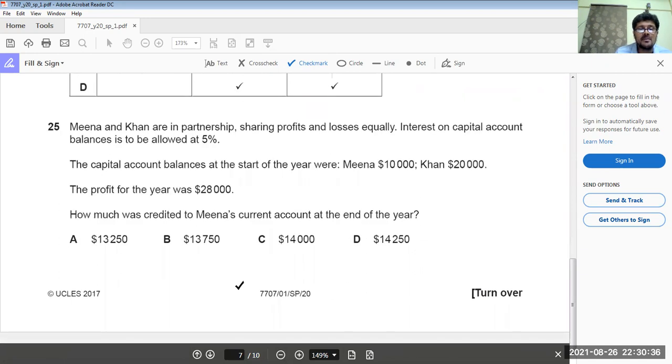Meena and Khan are partners sharing profit equally. Interest on capital account balances is 5%. The capital account balances at the start of the year were Meena 10,000 and Khan 20,000. The profit for the year was 28,000. How much was credited to Meena's current account? Meena will get 5% of 10,000, which is 500, and Khan 5% of 20,000, which is 1,000. So 28,000 minus 1,500 interest on capital leaves 26,500, divided by 2 is 13,250, plus 500. She got 13,750, which should be the answer. Done.